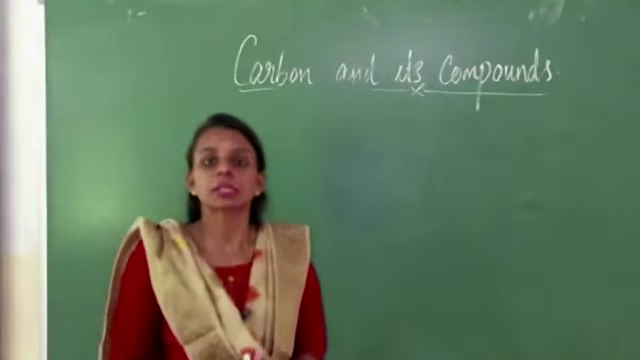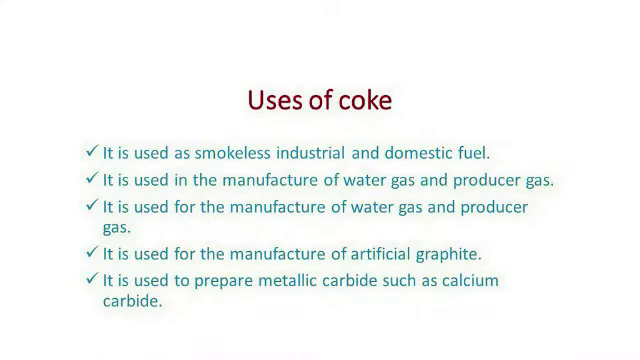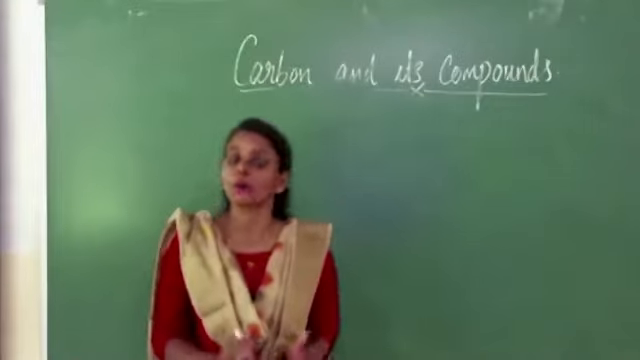We can summarize the uses of coke. The first important use, it is used as a smokeless industrial and domestic fuel. The second, it is used in the manufacture of water gas and producer gas. The third, it is used for the manufacture of artificial graphite. It is also used to prepare metallic carbides such as calcium carbide. These are the main uses of coke.